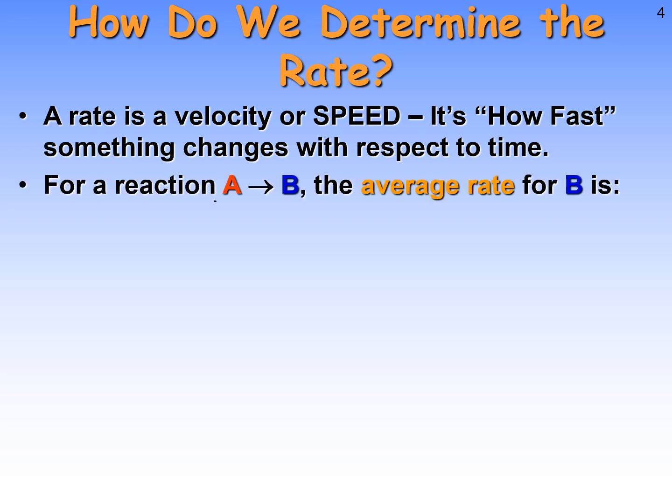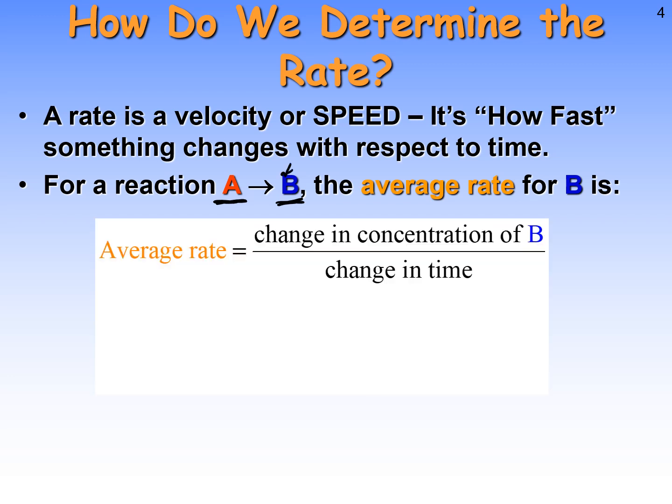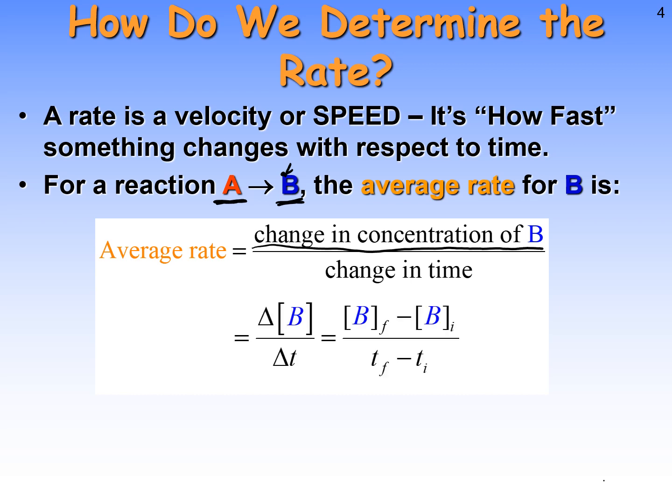For a reaction A, let's say that's our reactant, going to B, our products, the average rate of formation of B, because we form products, right, would be simply the change in our concentration of B over the change in time. Now, often we use a symbol like this to represent this, right? Delta, we learned in Chem 1A, means change in. And change in always pretty much means final minus initial.